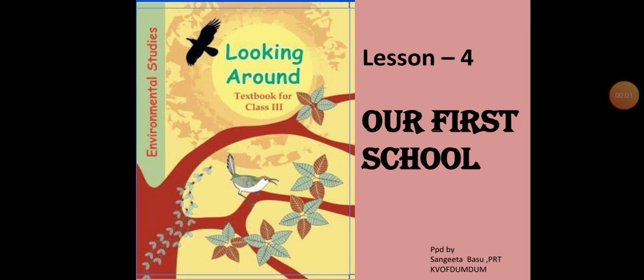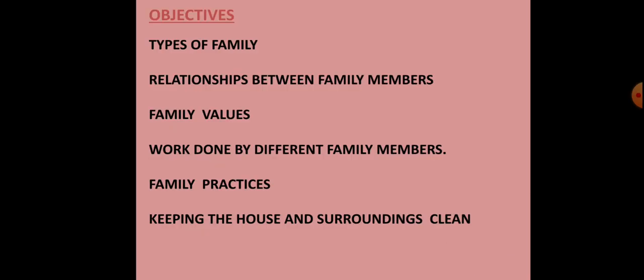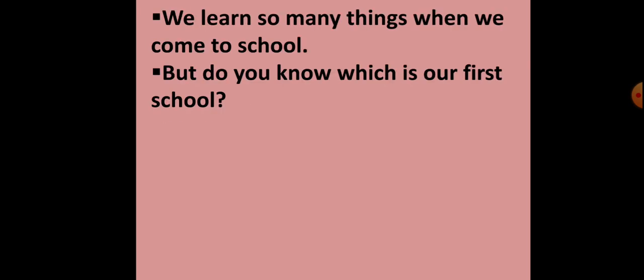Looking around the textbook for Class 3 Environmental Studies. Lesson 4, Our First School. The objectives of this lesson: types of family, relationships between family members, family values, work done by different family members, family practices, keeping the house and surroundings clean.